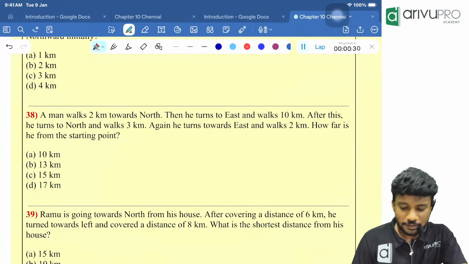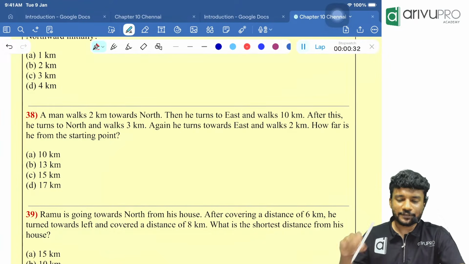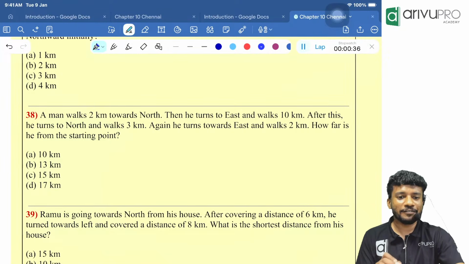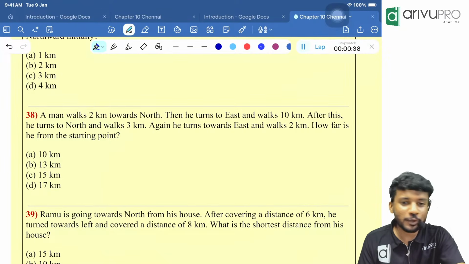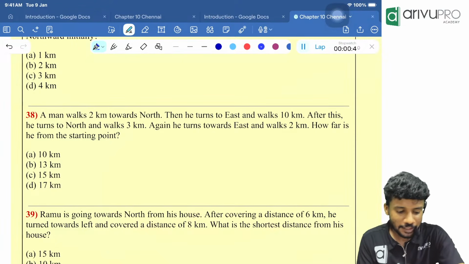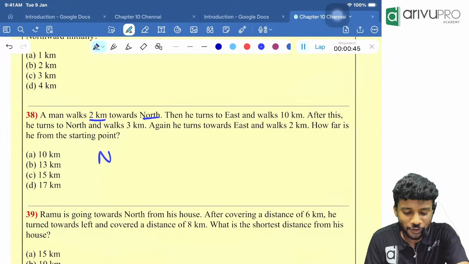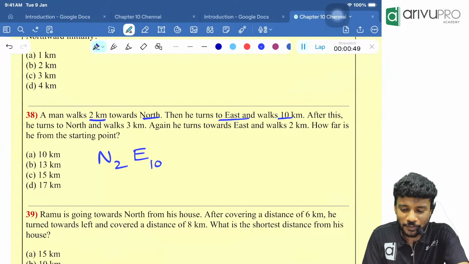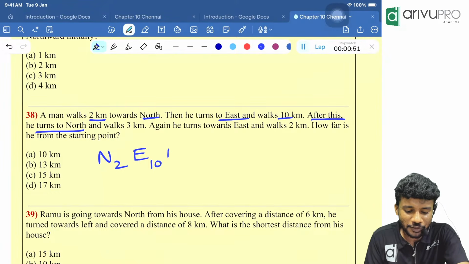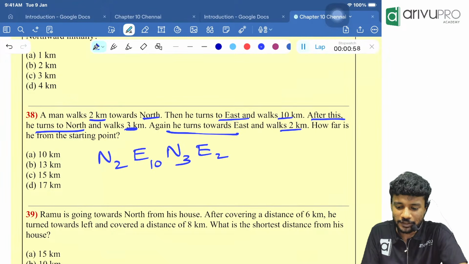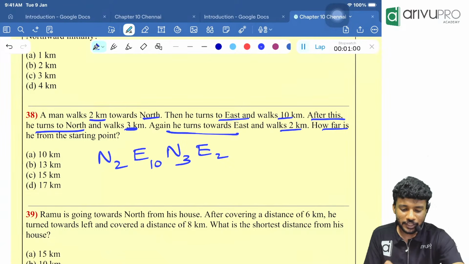How far is he from the starting point is the question. Now, many people will have a problem in this question because two directions are there. Okay, let's see. A man walked 2 kilometers towards north. So north 2. Then he turns to the east and walks 10 kilometers. After this, he turns to the north and walks 3 kilometers. Again, he turns towards the east and walks 2 kilometers. How far is he from the starting point is the question.